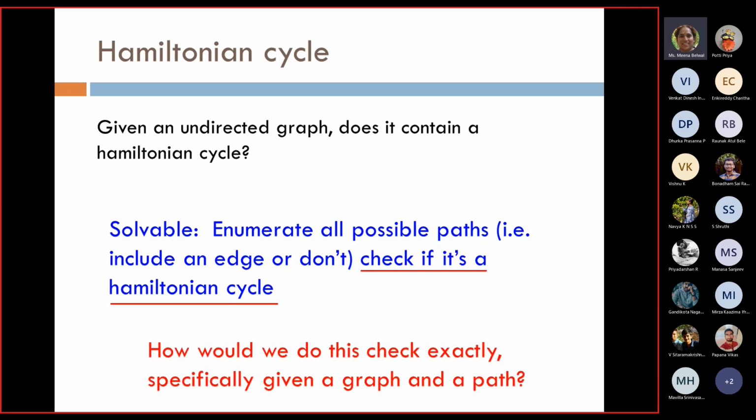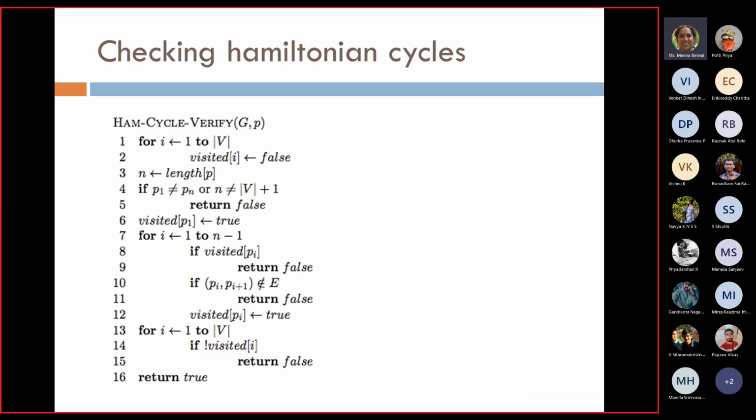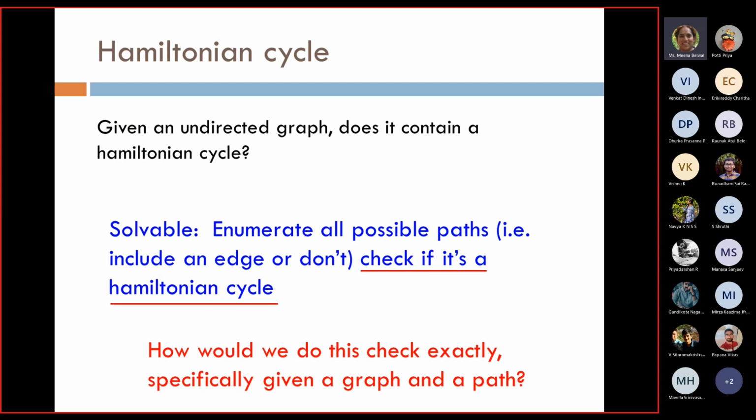Then how would we do this check exactly, specifically given a graph and a path? A graph is given to me and a path is given to me. So how do we solve it? That's the next question. That is what makes the problem complicated. How exactly do we check? The graph is given to me and a path is given to me. There are various paths available, so I have to check.